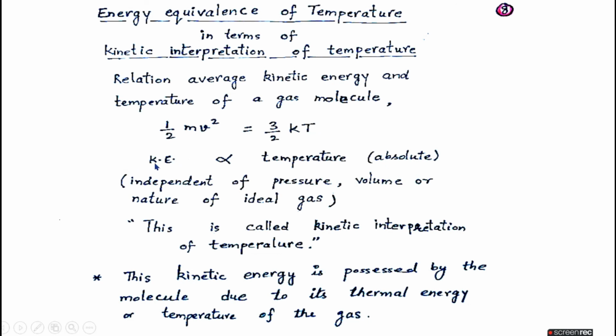So we can say that kinetic energy is directly proportional to the absolute temperature of the gas. It is independent of the pressure, volume or nature of the ideal gas, and this is called the kinetic interpretation of temperature. That means the temperature of the gas is giving us a measure of the kinetic energy possessed by the gas molecules.